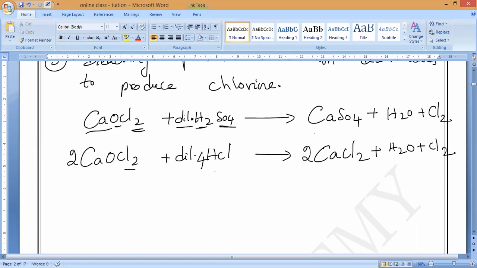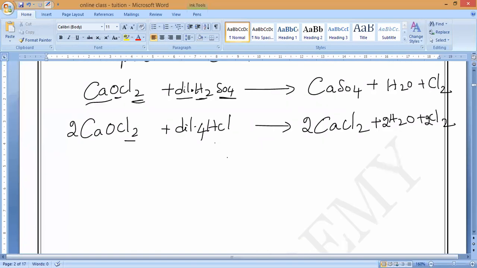Okay, 4 HCl. So I can keep here 2 H2O, and CaCl2. Is it correct? So 4 chlorines, 8 chlorines. 2 2s are 4, 2 2s are 4. Is it balanced or not, guys? Yes or no?